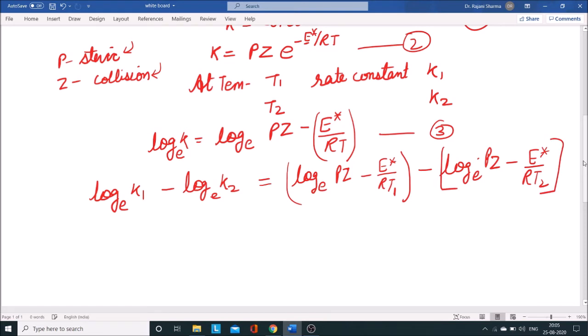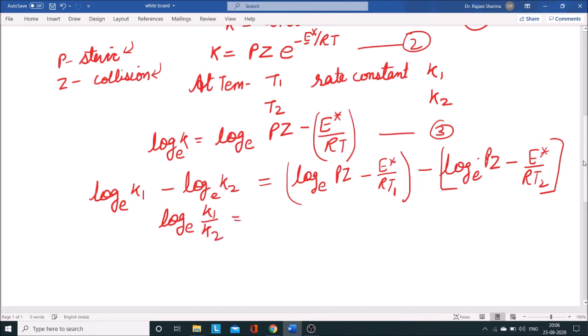Now let us take the right hand side outside the bracket. We know that when we are subtracting two rate constant logs, we can express it as log to the base e of K1 by K2.